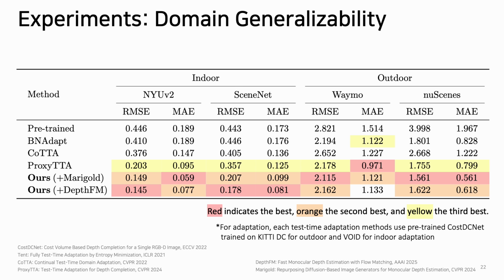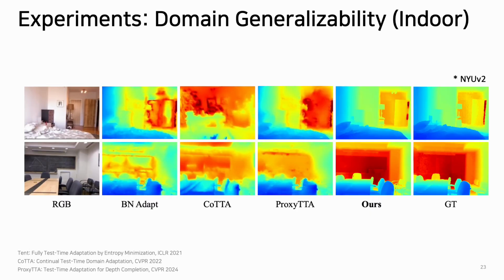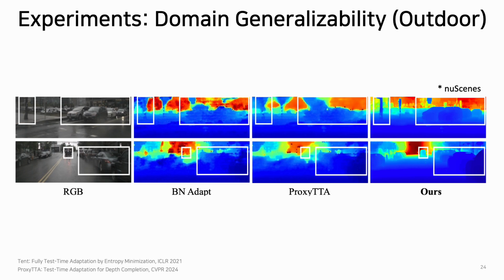We evaluated our performance on diverse unseen indoor and outdoor benchmarks. Despite the more challenging setup, our method achieved the best results across most benchmarks, demonstrating that just aligning a well-trained monocular depth model with sparse measurements can achieve domain-generalizable depth completion without requiring metric-scale training data. In the qualitative results in indoor scenarios, since our approach leverages the depth prior's high-quality depth estimation capabilities, it captures scene details much more effectively than previous methods. In outdoor settings, it also accurately predicts fine details such as traffic signs and vehicles, outperforming the test-time adaptation method.